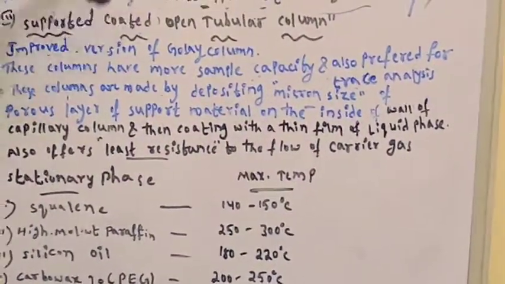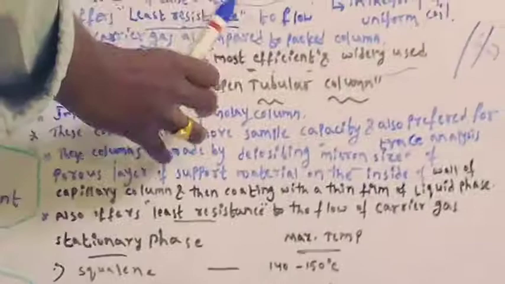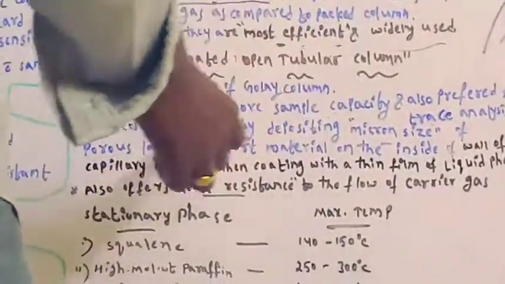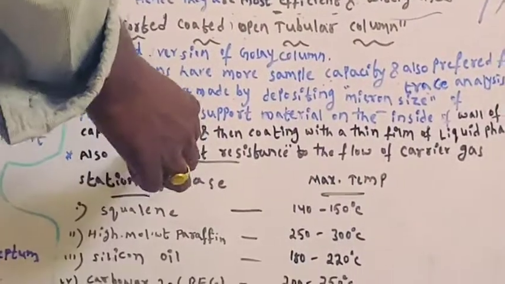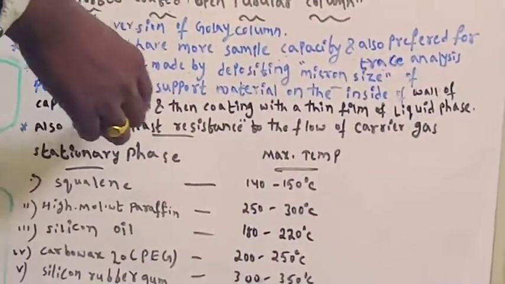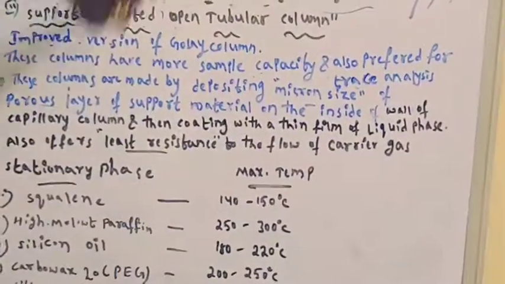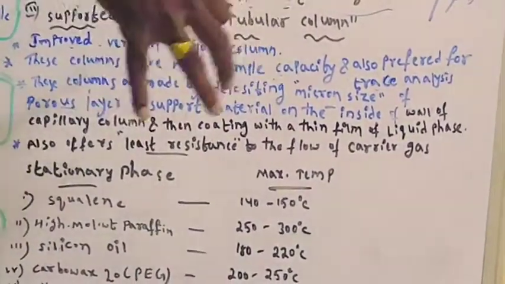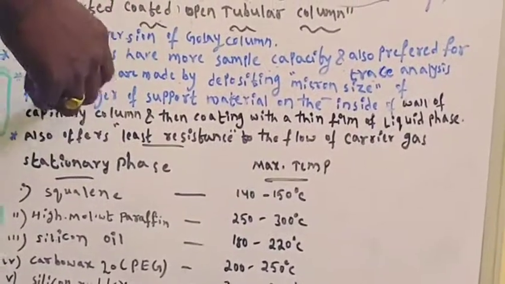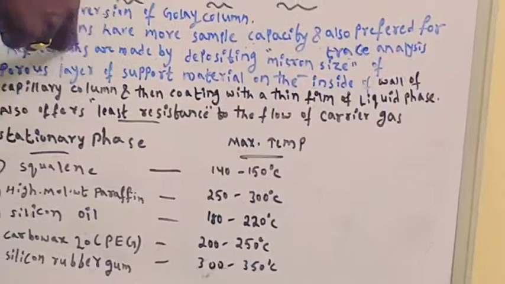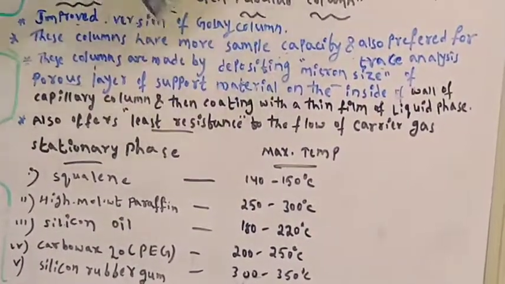In the supported coated open tubular column, first we have to deposit a porous layer of supported material. The porous layer acts as a supporting material. First we deposit a micron size porous layer material into this column.